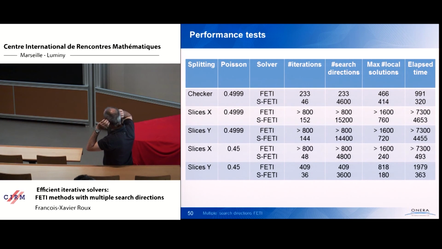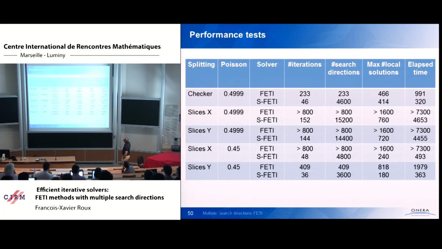But the cost in number of local solutions is not so high. Why? Because of the coarseness of the operator. The fact that at each iteration we didn't have to solve 100 Neumann problems. Also, we were building 100 new directions. We just had to solve 8. It is a square, so you have 4 neighbors, 2 vectors per interface, so 8 local Neumann problems. So the total number of local solutions is similar in the case with the FETI method.